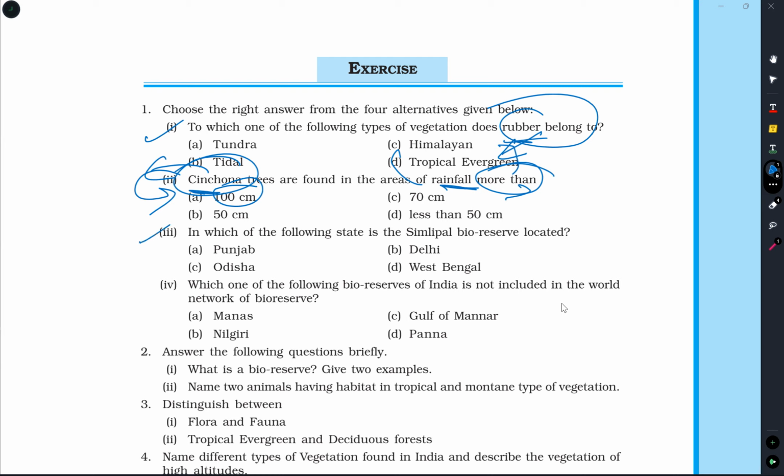In which of the following states is the Simlipal? It is located in Odisha.